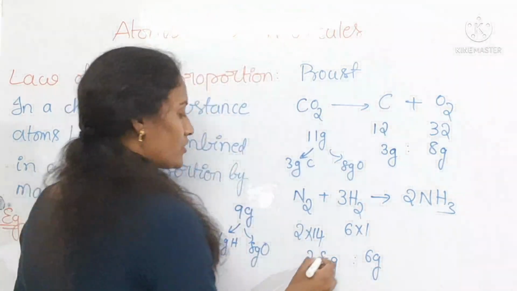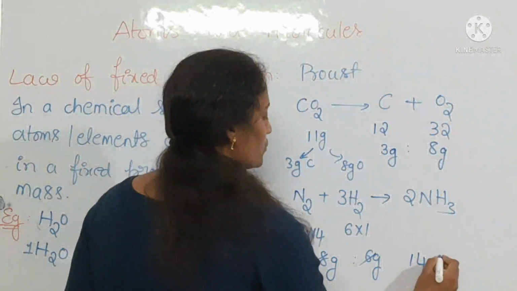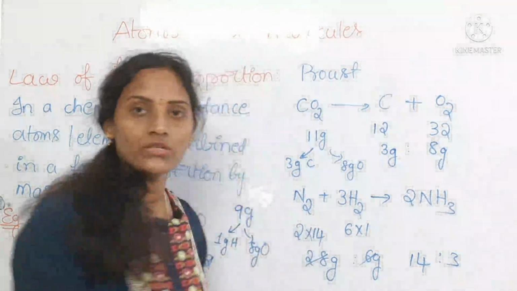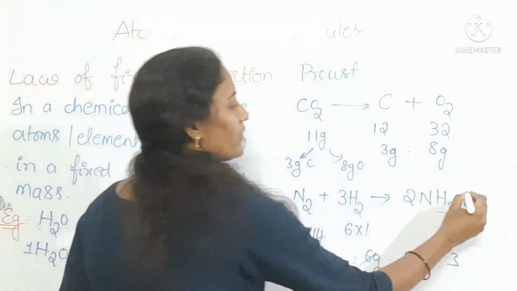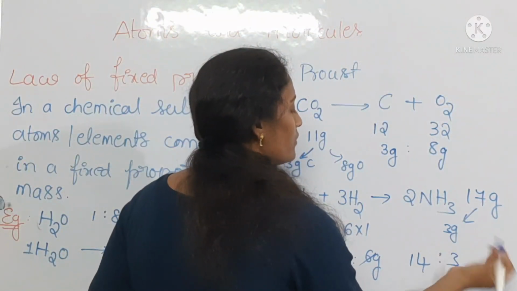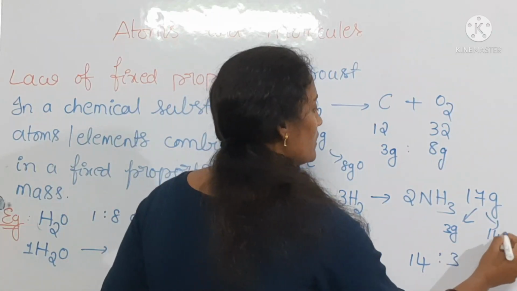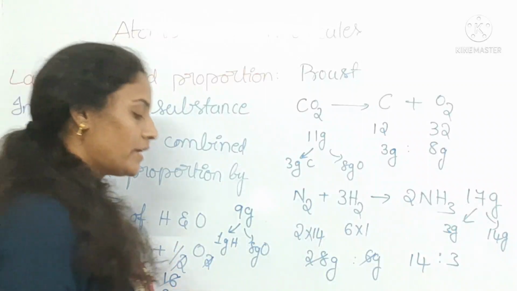What is the simplest ratio for these two elements? 14:3. That means 17 grams of ammonia always gives 3 grams of hydrogen and 14 grams of nitrogen.